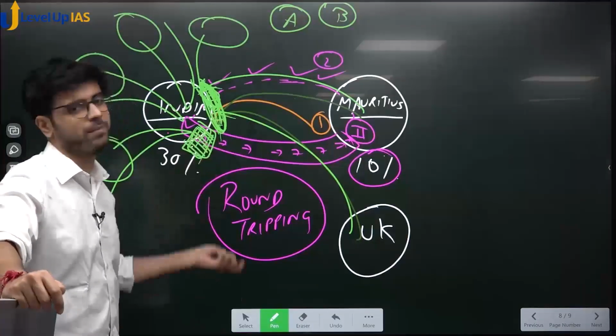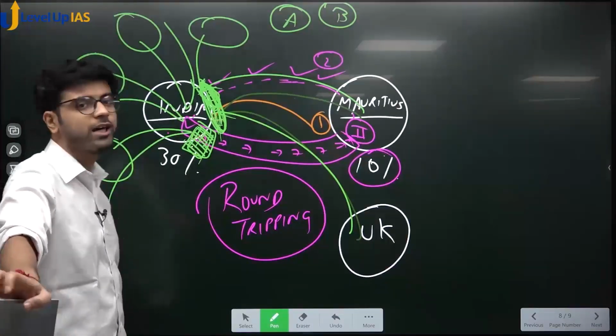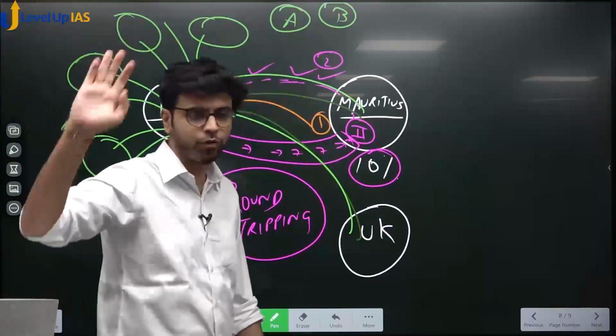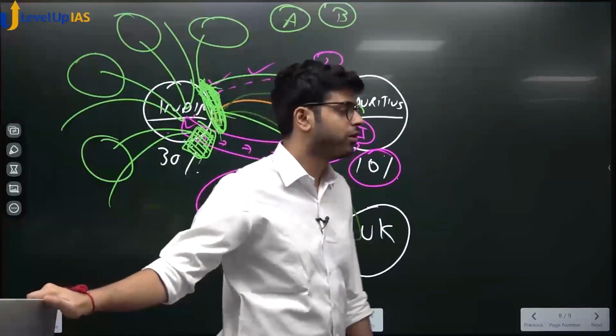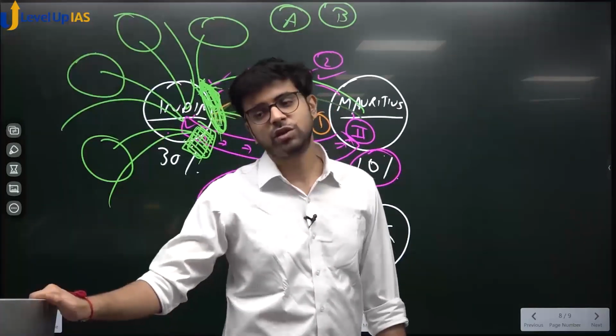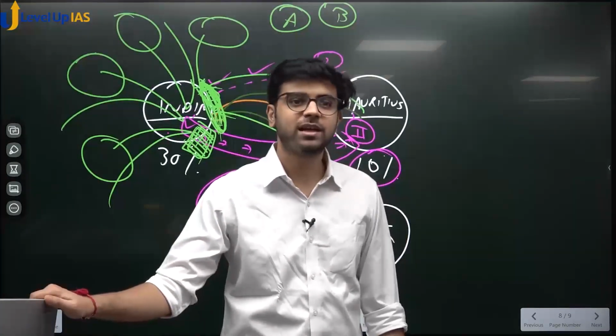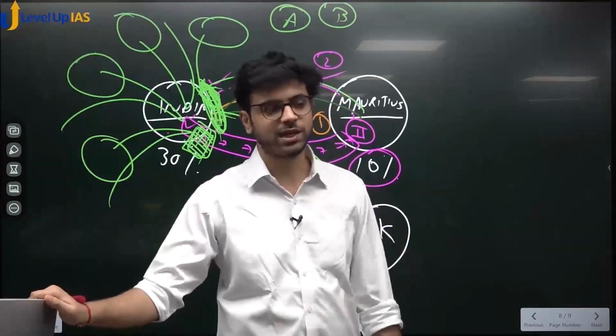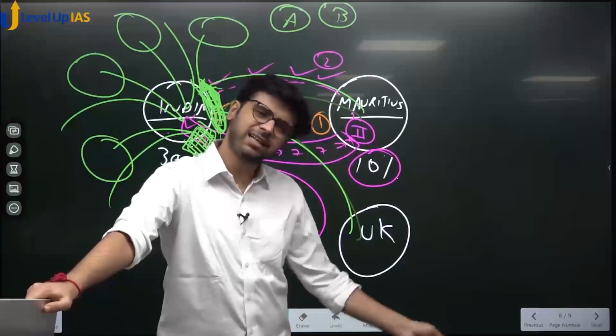It discourages people. So earlier you used to get 100 crores per day. Now you are getting only 20 crores. These 20 crores are going to be with you for a long term. No problem, that is not an issue. But instead of 100, you are getting only 20 crores. So whether 100 unstable is okay or 20 stable is okay, that depends upon situation to situation. Yes or no?